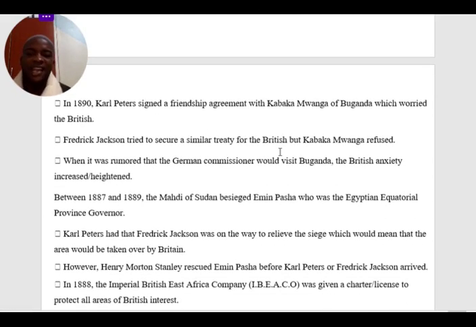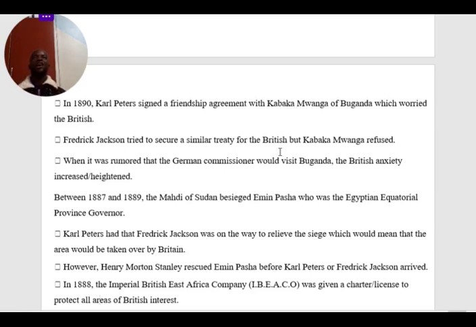Karl Peters heard that Frederick Jackson, who was British, had received a siege, which would mean that the area would be taken over by Britain. Karl Peters, a German representative, received the news that Jackson had laid what we call a siege.